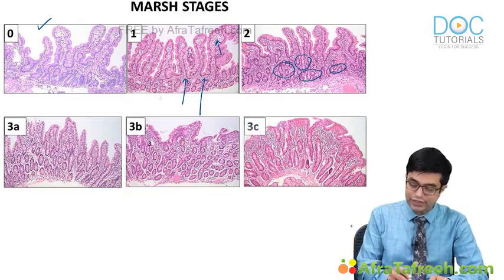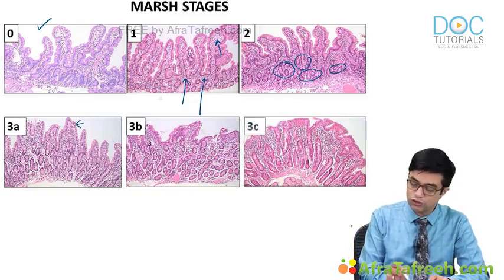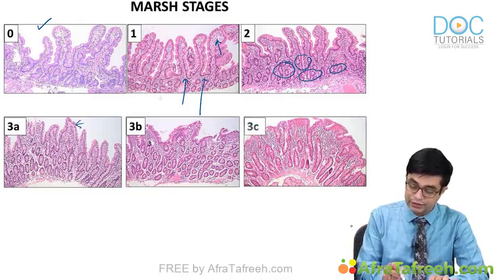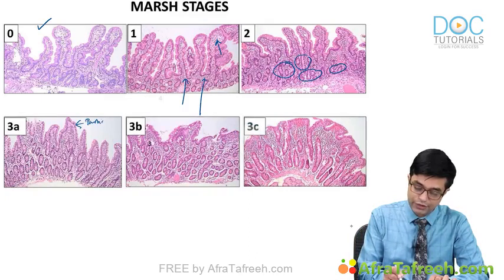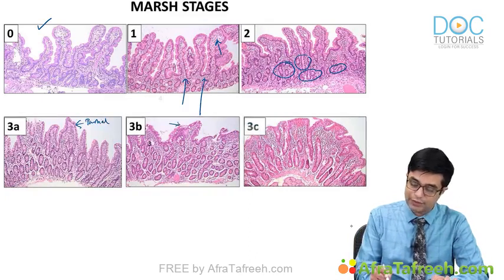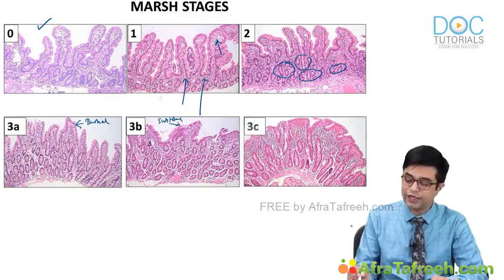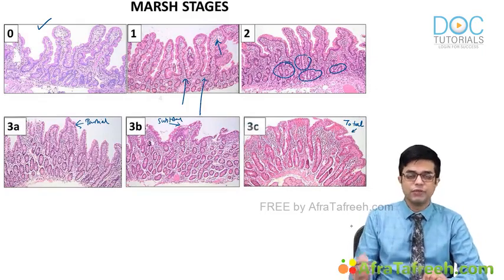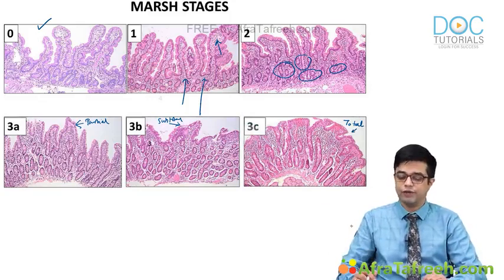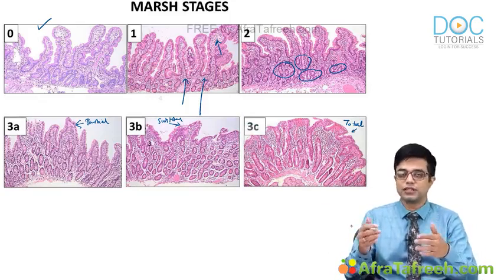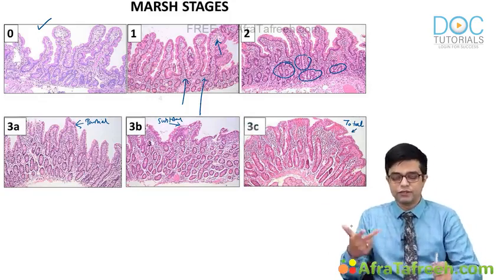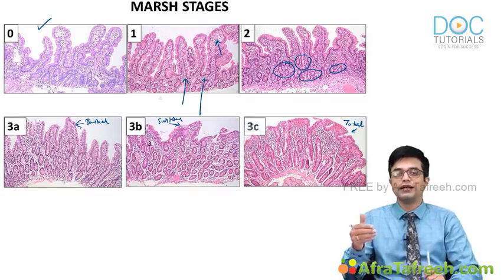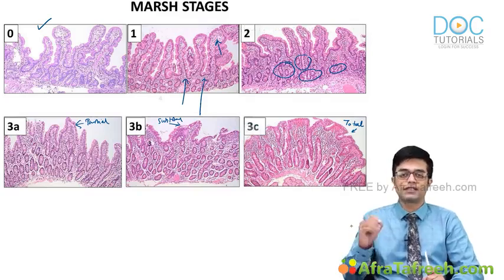Then in grade 3A, there will be partial villus atrophy. Grade 3B, there is subtotal villus atrophy here. And if you see in 3C, all the villi are totally gone, so total villus atrophy is seen. And grade 4 is not shown because it will be indistinguishable, since the entire architecture is disrupted. So this is how Marsh staging looks. Don't worry, you will not be getting a histopathological slide. Just the comparison is what I need you to understand and remember.